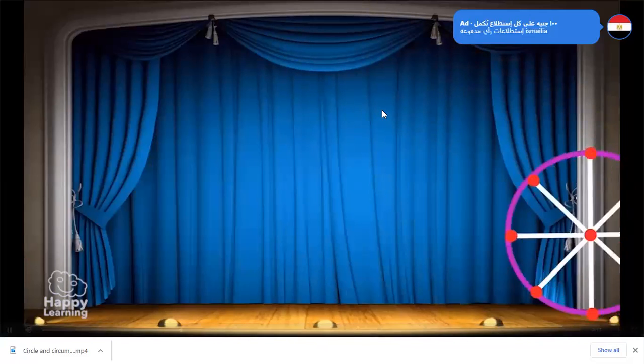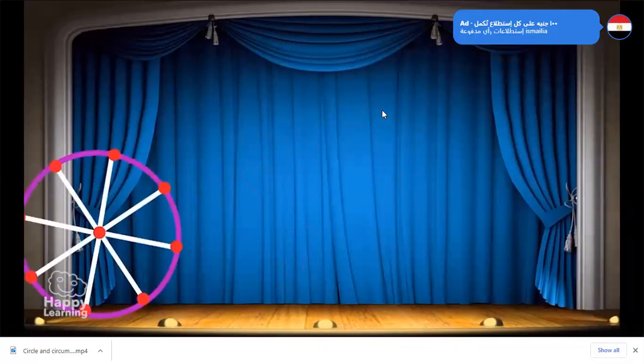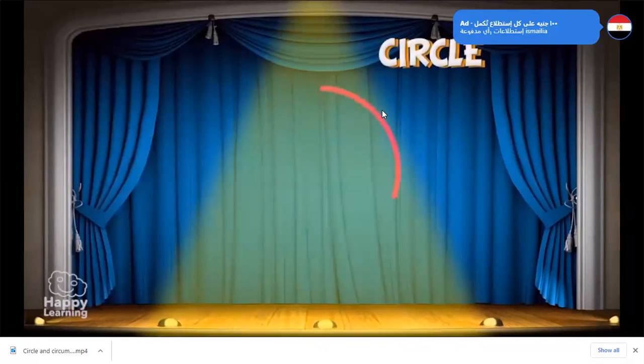Well, now we know what a circumference is. It is really easy to understand what a circle is, as a circle is a circumference and its interior.